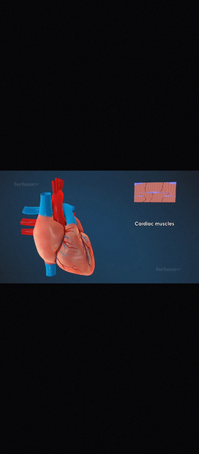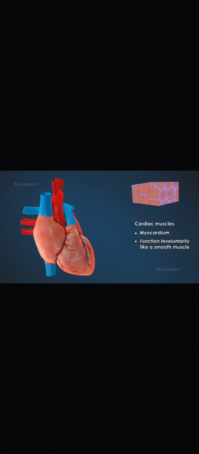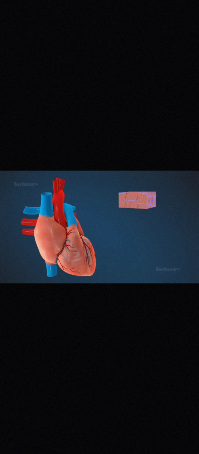Next we have cardiac muscles. The heart pumps blood through cardiac contraction. They are single-celled and uninucleated. They function involuntarily like smooth muscles. It's because of the cardiac muscle that the heart pumps blood throughout the body. They show rhythmic contractions and they do not fatigue easily.